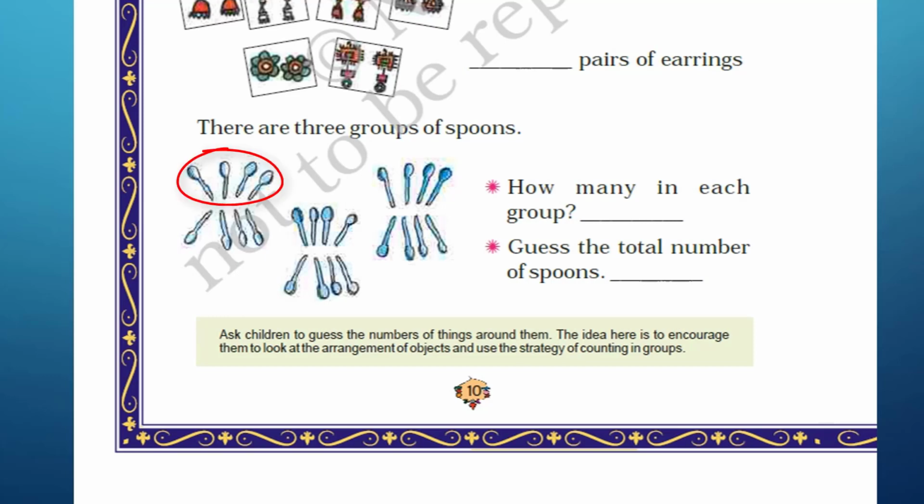So 4 plus 4 is equal to 8. And 8, how many groups are there? In one group there are 8 spoons and we have 3 groups. So 8 plus 8 is equal to 16. 16 plus 8 is equal to 24. So total number of spoons here are 24.